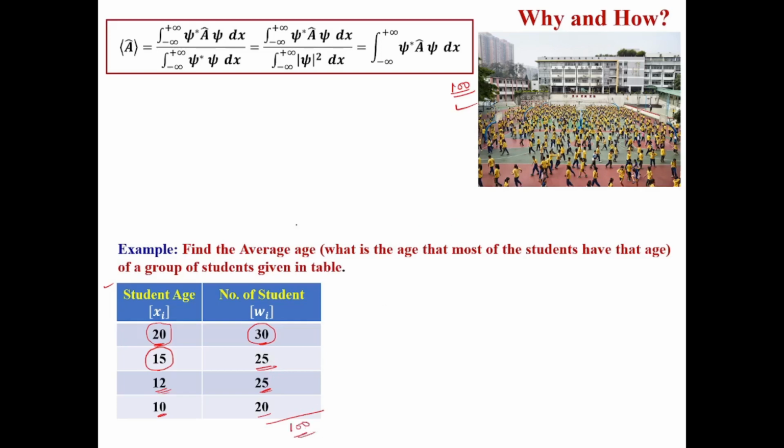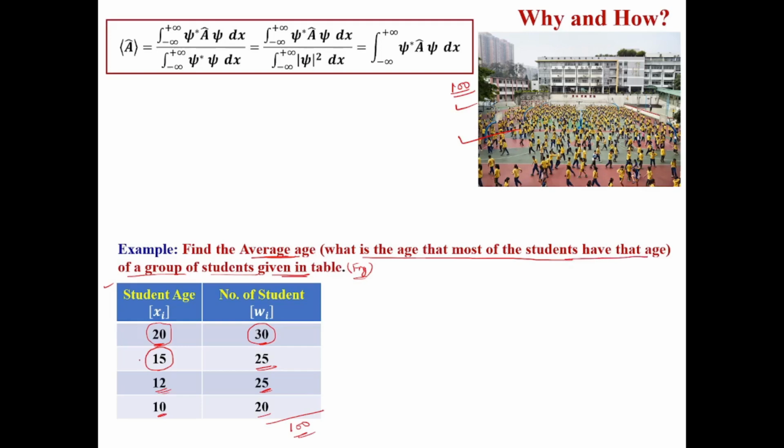So here we have to find the average age of this group of students, which is given in the table or in a figure. This is a simple numerical. Here I wrote something in brackets, try to focus. Average age, physically, what does it mean? What is the physical significance of average age? It means the age that most of the students have.